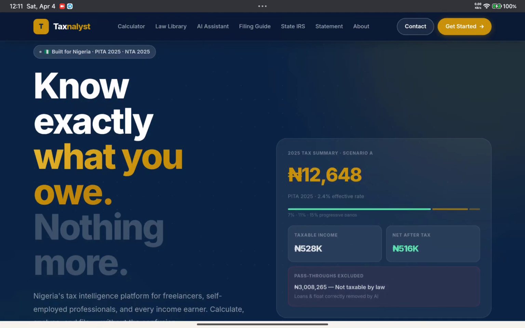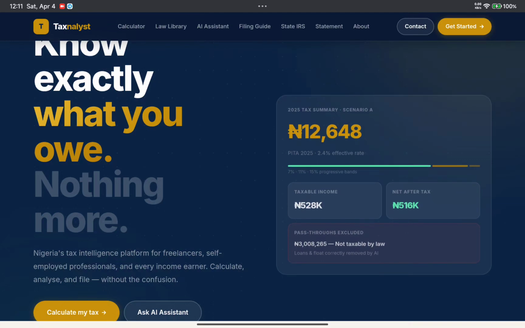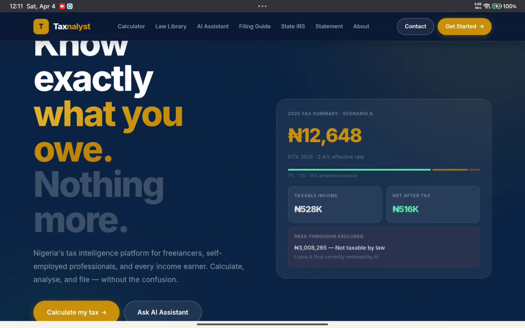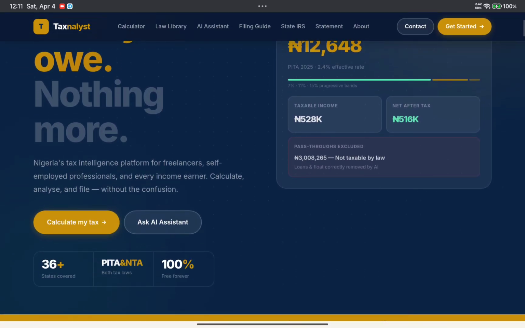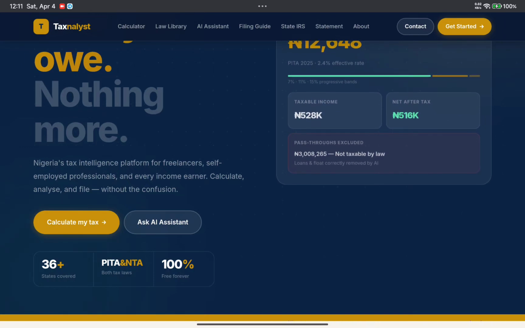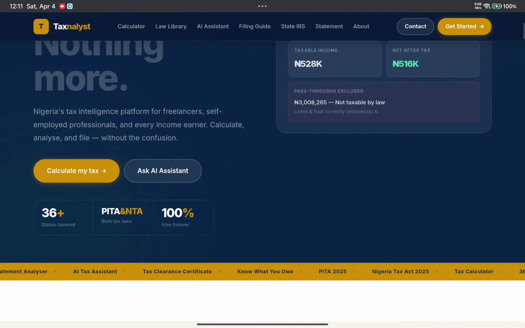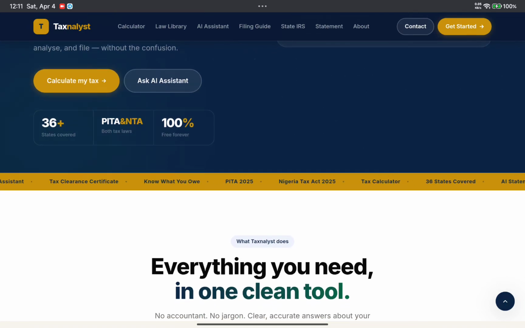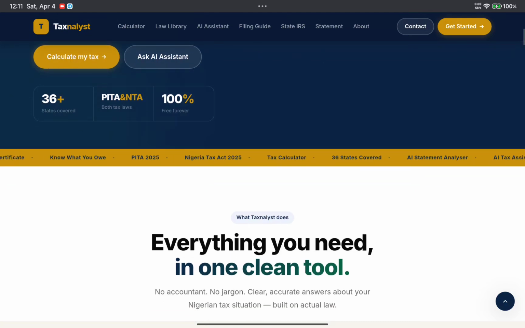As you can see at the header here, we have the calculator, the law library, the AI assistants, the filing guide, the state IRS, the statements, and about. So know exactly what you owe and nothing more. A Nigeria tax intelligence platform for freelancers, self-employed professionals, and every income earner, for you to calculate, analyze, and file your tax without confusion. We have 36 states covered, the PITA and the NTA, both the new tax law and everything integrated into it, and it's also 100% free.